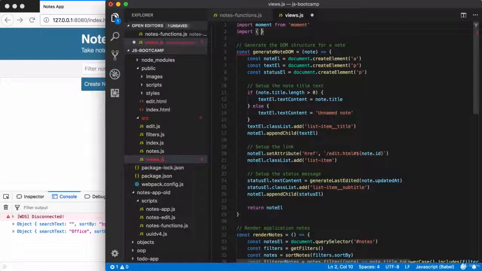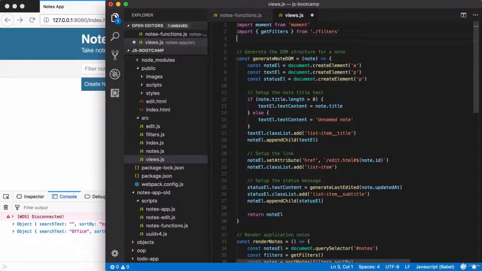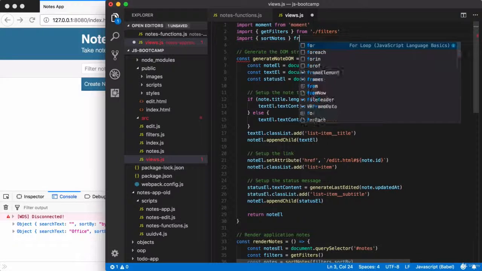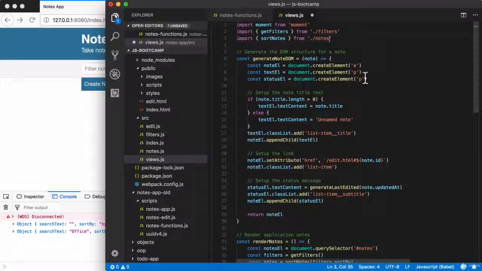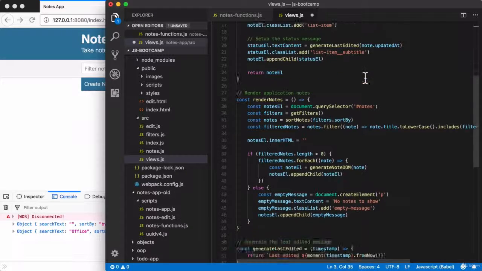First up, I will import the named export getFilters. I'm going to grab that from /filters. Then we are going to import sortNotes, and I am going to grab that from right here, /notes. Excellent. And that brings us to the last thing we needed to change in this file.